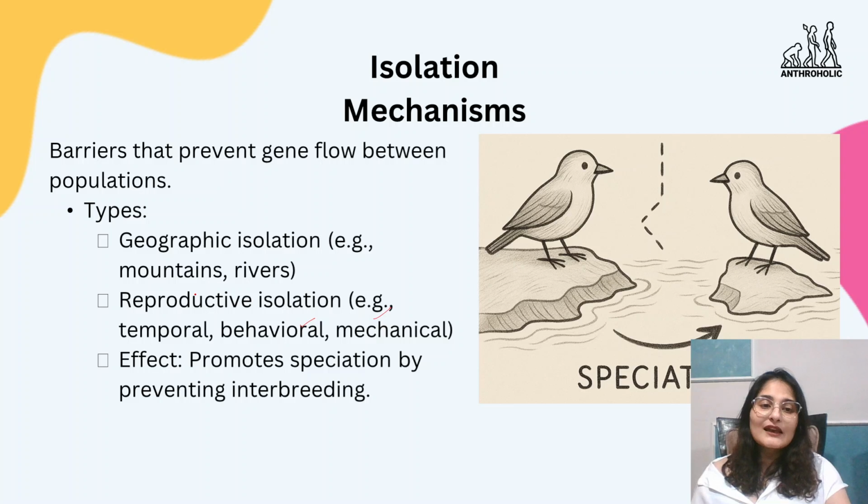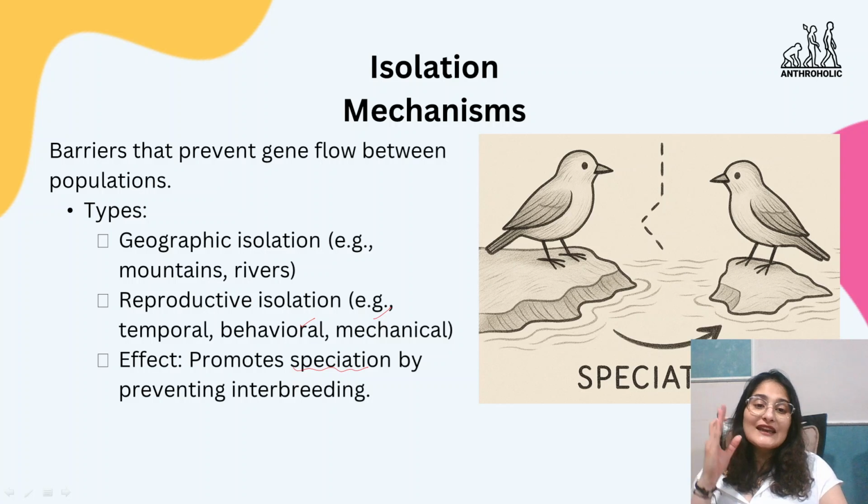So any mechanical difference, any temporal difference, any behavioral difference, any geographic isolation, these all are barriers that prevent the flow of genes or interbreeding in general. So they prevent mating or fertilization from happening. It promotes speciation by preventing the interbreeding from happening at all, at any cost.